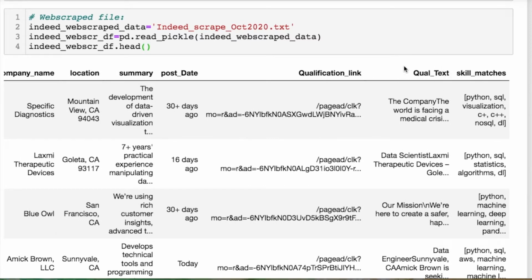Today what we're going to use is this qualification text. Now, this text was processed in the second video using natural language processing, which will be in the card above if you would like to visit that first. There will be a link for the web scraping as well.